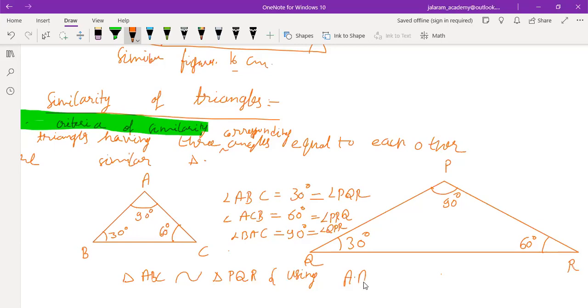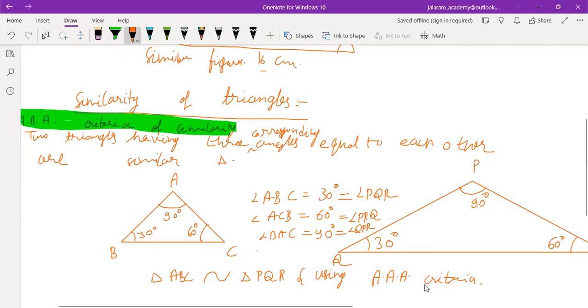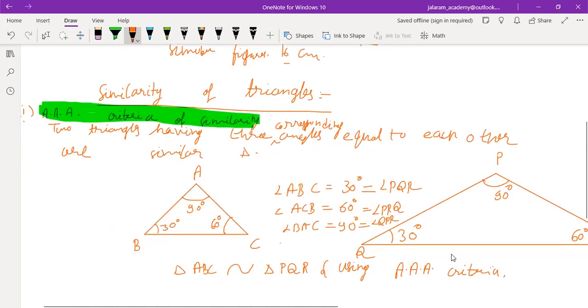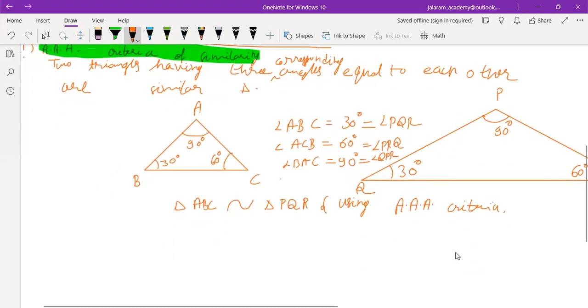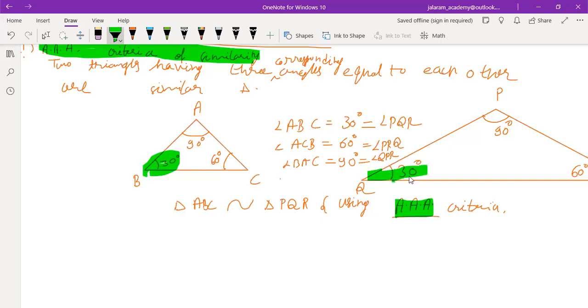using AAA criteria. So write this in your notebook and remember it always and use it whenever you require it. Triangle ABC is similar to triangle PQR by AAA criteria means three angles of first triangle are equal to three corresponding angles of second triangle, 30 degree, 60 degree and 90 degree.